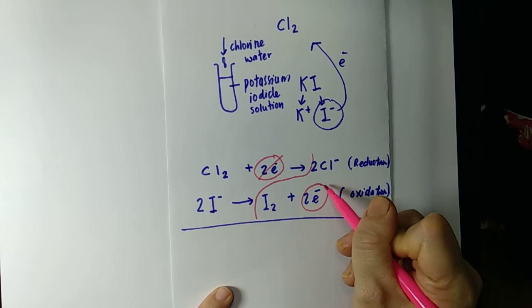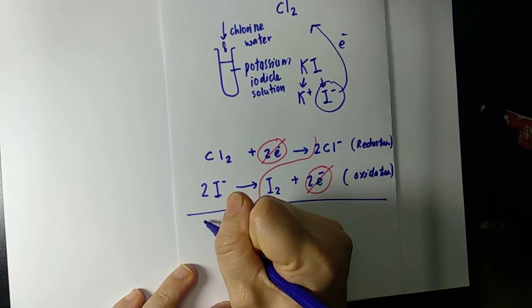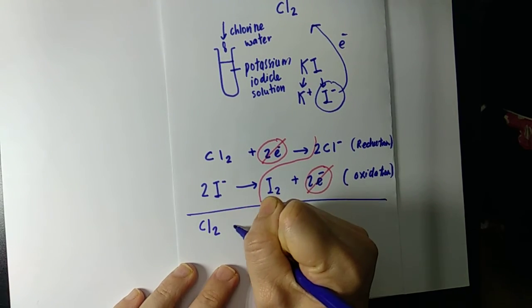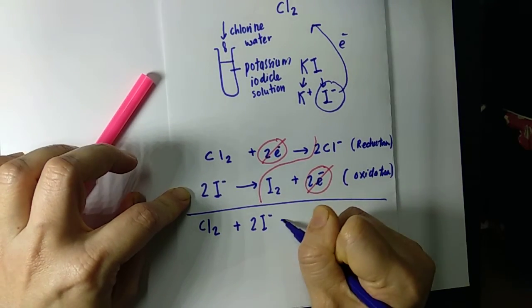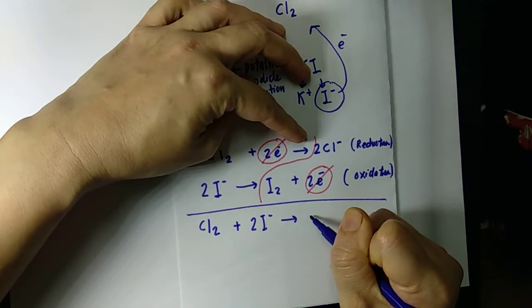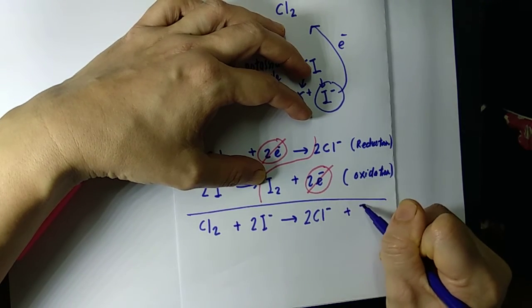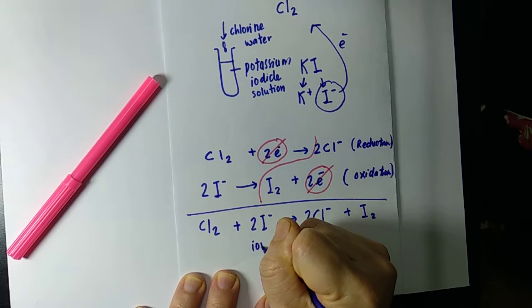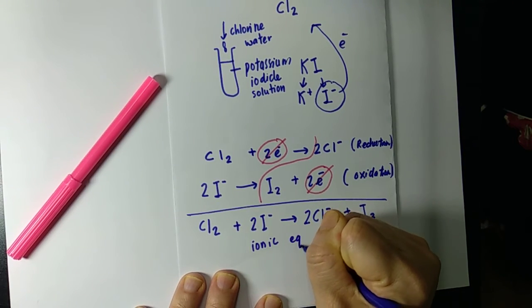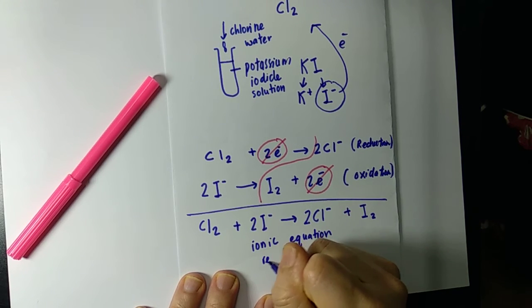We can just cancel them out. Okay? So we combine the equation together. Cl2 plus iodide becomes 2Cl negative plus iodine. This is called an ionic equation, and it is a redox reaction.